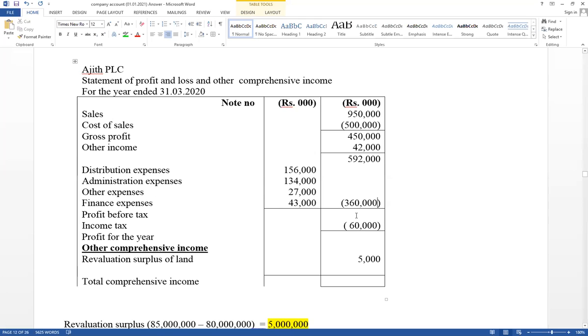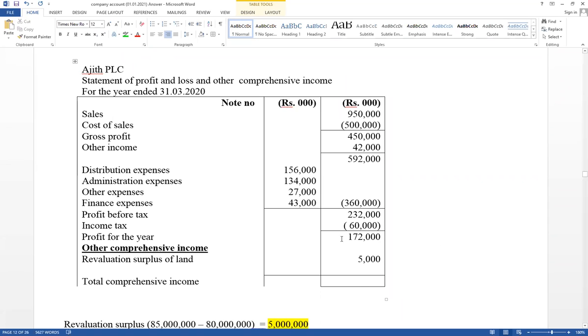Then this one minus this one, take answer: 592,000 minus 360. Therefore, value equal 232,000. From that value should be deducted income tax. Deduct 60. Profit for the year equal 172,000.